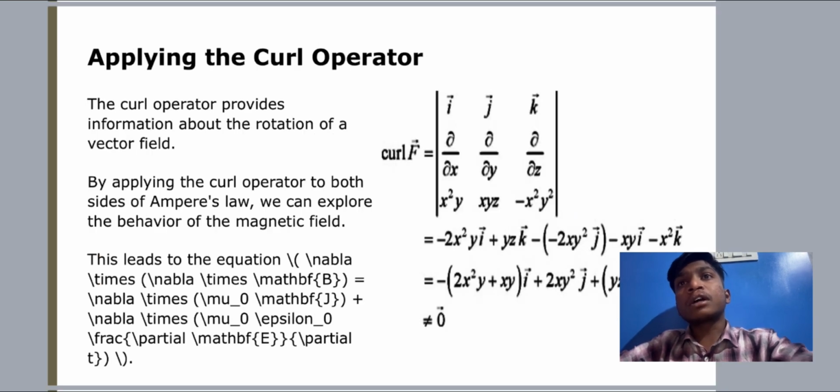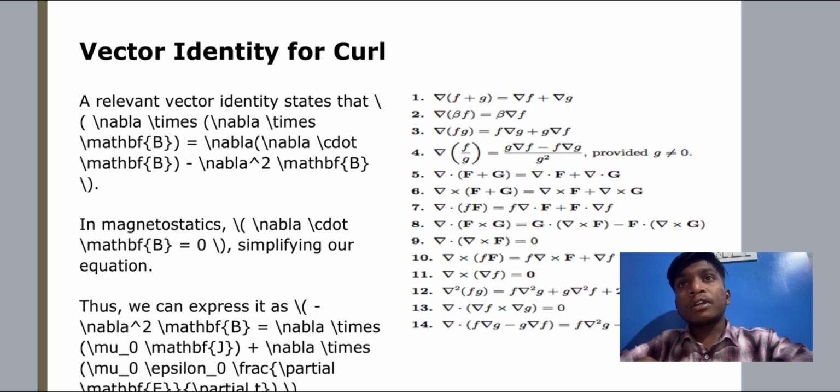Applying the curl operator. The curl operator provides information about the rotation of a vector field. By applying the curl operator to both sides of Ampere's law, we can explore the behavior of the magnetic field. And here the curl matrix was given, sir. And the vector identity for curl. And these are the formulas and representations of curls.